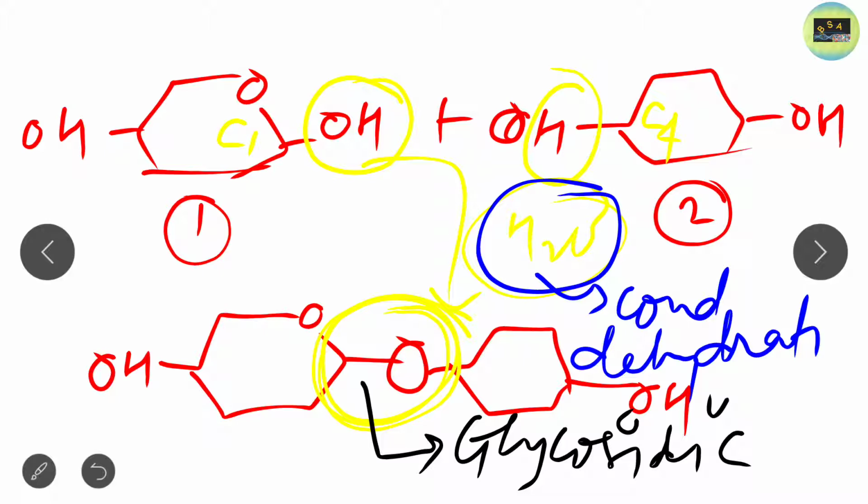I hope you get the idea about the disaccharide, the glycosidic bond, and how the disaccharide is formed. Disaccharides are formed by the release of a water molecule, and the bond that is formed is known as the glycosidic bond. So what is the definition of the glycosidic bond?